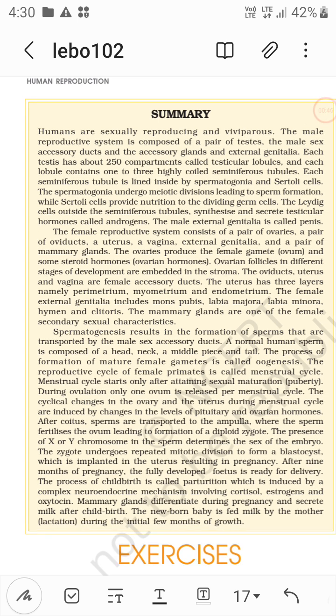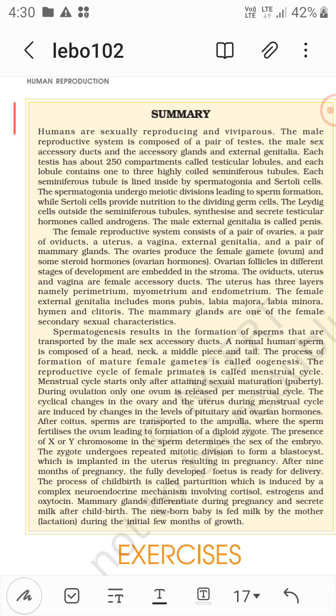Each testis has about 250 compartments called testicular lobules, and each lobule contains 1 to 3 highly coiled seminiferous tubules. Each seminiferous tubule is lined inside by spermatogonia and Sertoli cells. The spermatogonia undergo meiotic divisions leading to sperm formation, while Sertoli cells provide nutrition to the dividing germ cells.